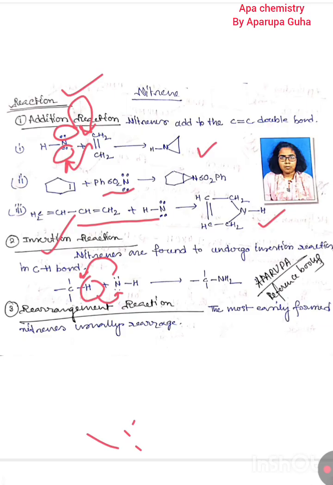Insertion is nothing but a group or any element that should be added in between two atoms or in between a particular bond. Okay, here 19 is inserted in between the carbon hydrogen bond.